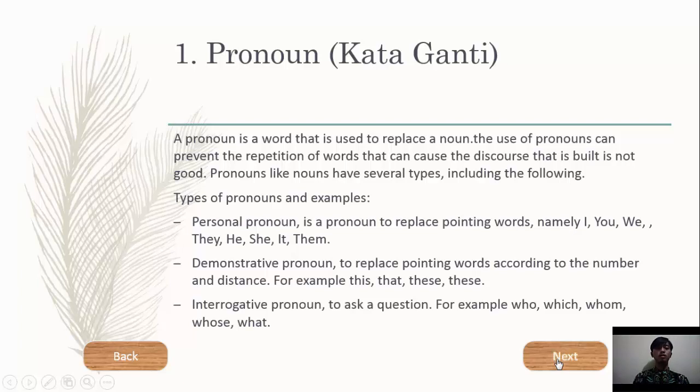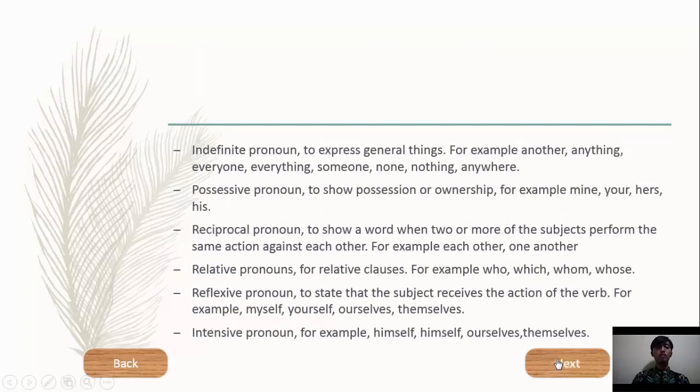Next, interrogative pronoun to ask a question. For example, who, which, whom, whose, what. Next, indefinite pronoun to express general things. For example, another, anything, everyone, everything, someone, none, nothing, anywhere. Next, possessive pronoun to show possession and or ownership. For example, mine, yours, hers, his.